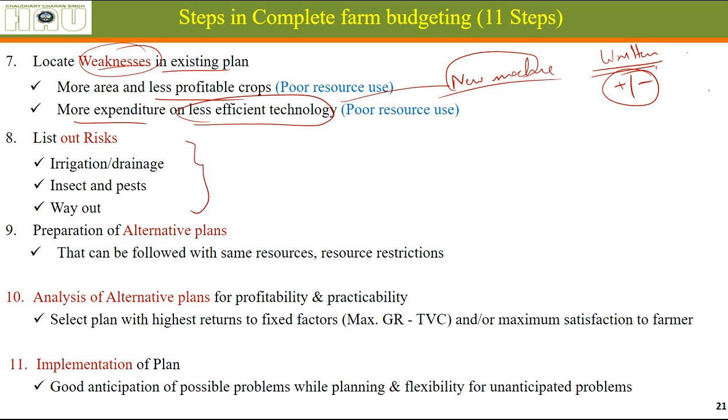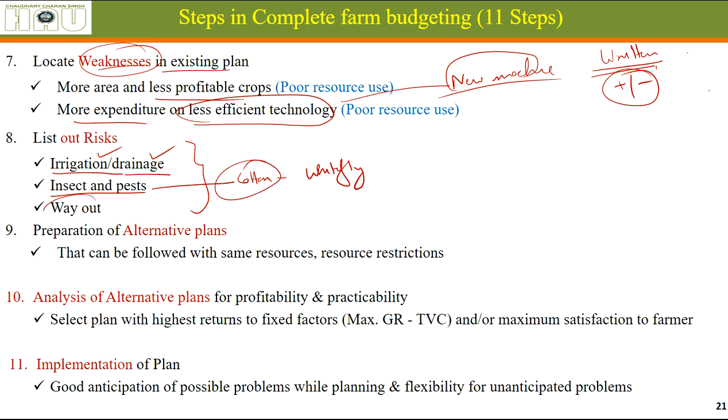Then comes out what are the risks involved with different enterprises and whether we can cope with those risks. Is the crop we are planning having an irrigation or drainage problem? Whether the amount of water is easily available, or whether the drainage problem is not so much or less. Whether the insect pest problem, let's say we are going to go for cotton, but from the last 3 years there is a whitefly problem which is detrimental, it is too much. So whether we should be going for cotton or not.